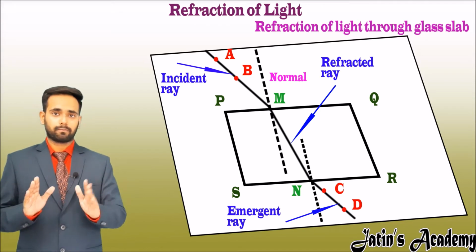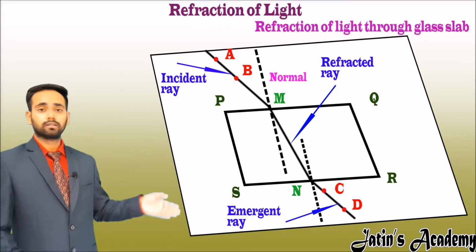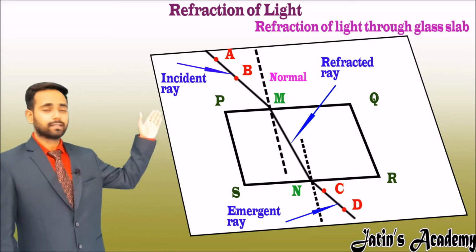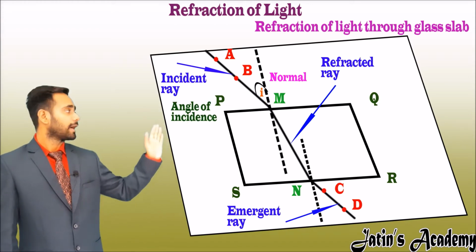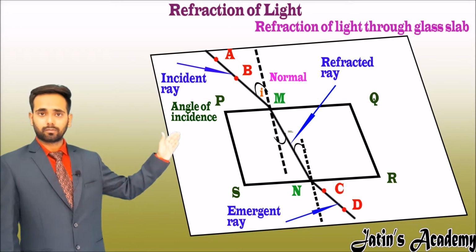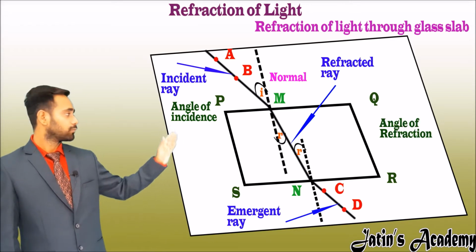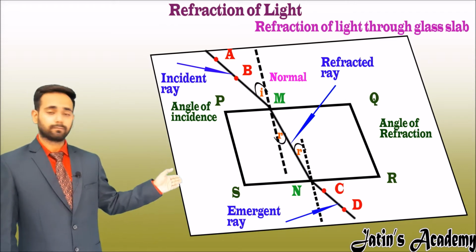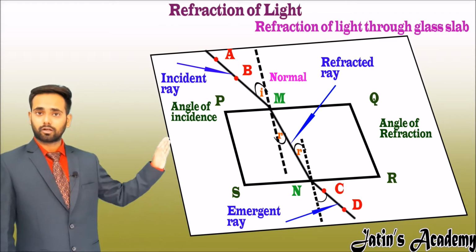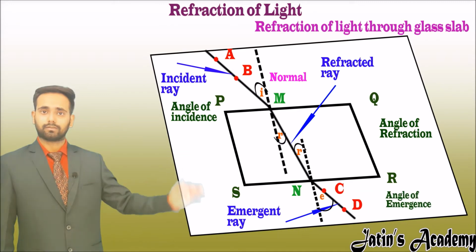You have to remember the names. And now see the angles. The angle between the incident ray and the normal is called the angle of incidence. The angle between the refracted ray and the normal is called the angle of refraction. And the angle between the emergent ray and the normal is called the angle of emergence.